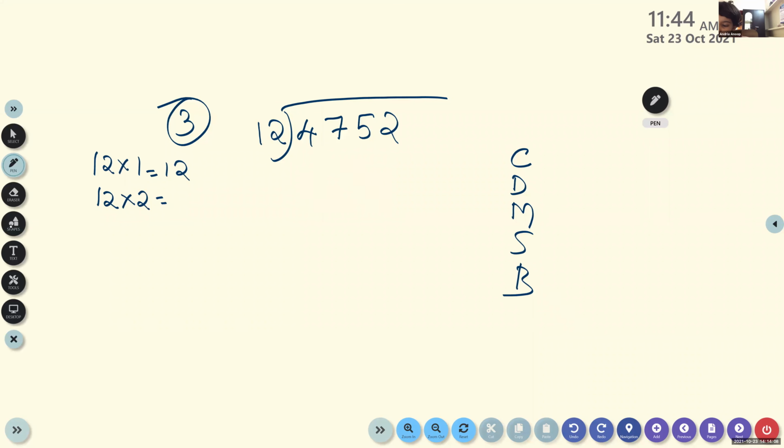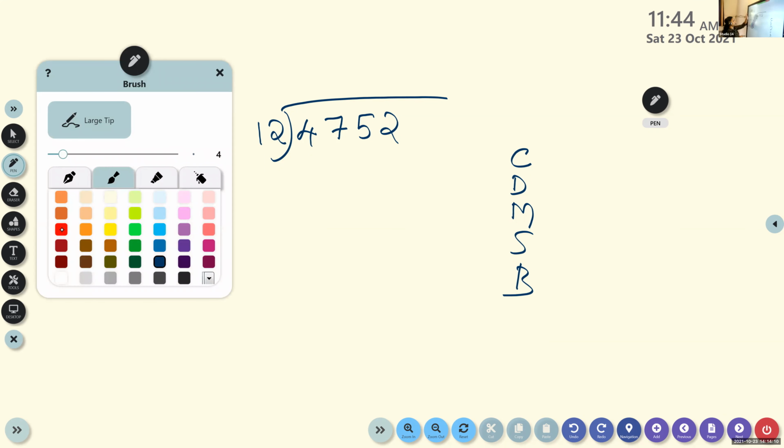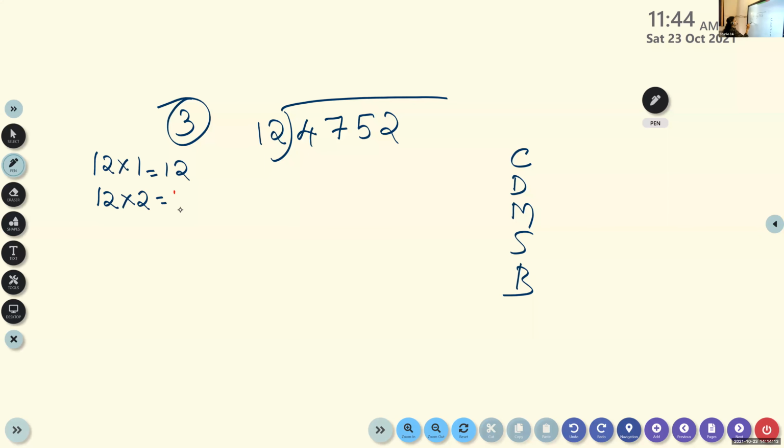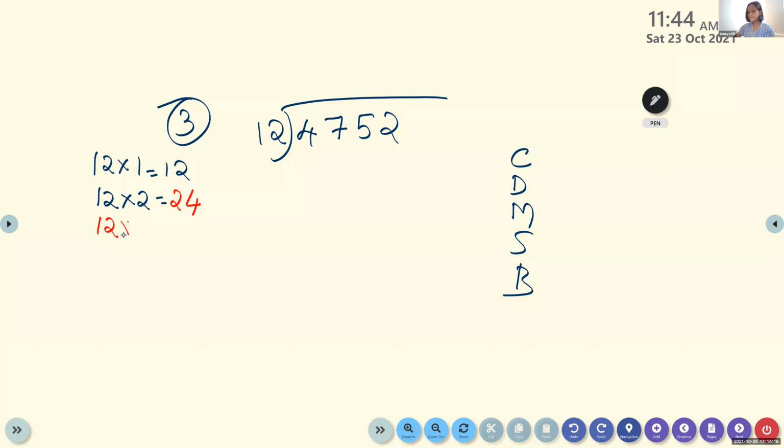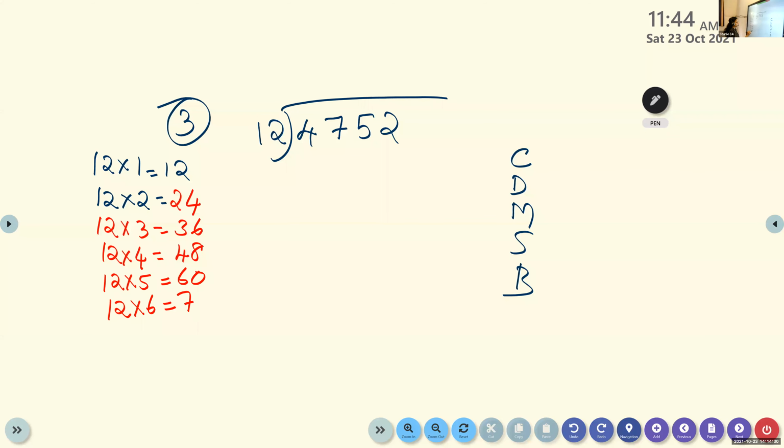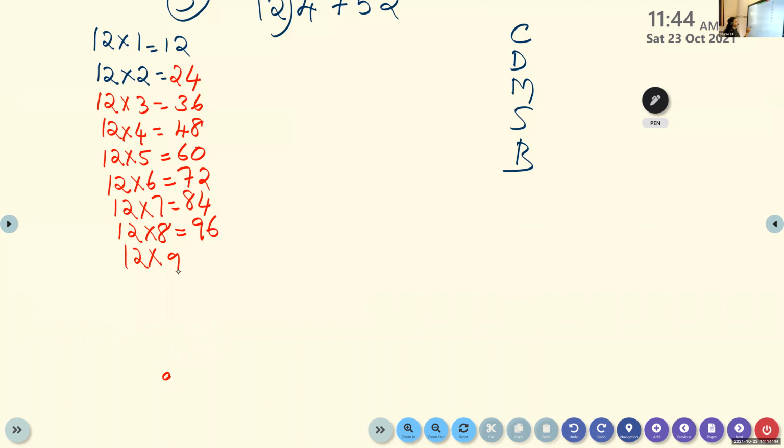Yes, children, we have done that table in question number 1, so you can write the table faster. 12 times 3, 36. 12 times 4, 48. 12 times 5, 60. 12 times 6, 72. 12 times 7, 84. 12 times 8, 96. 12 times 9, 108.